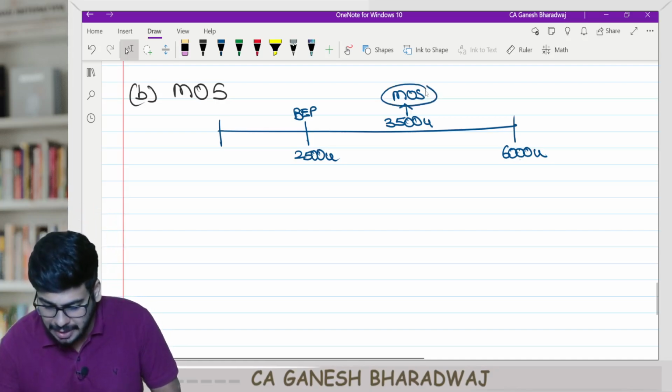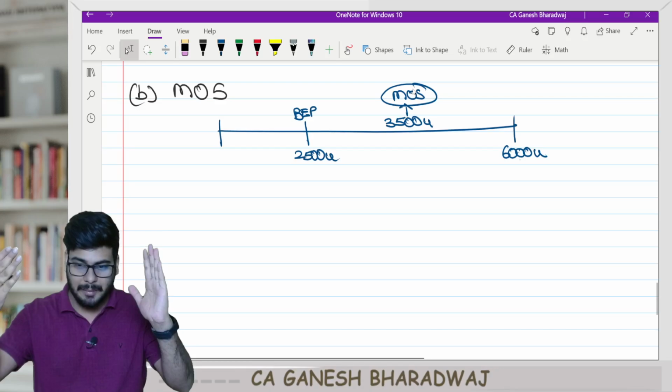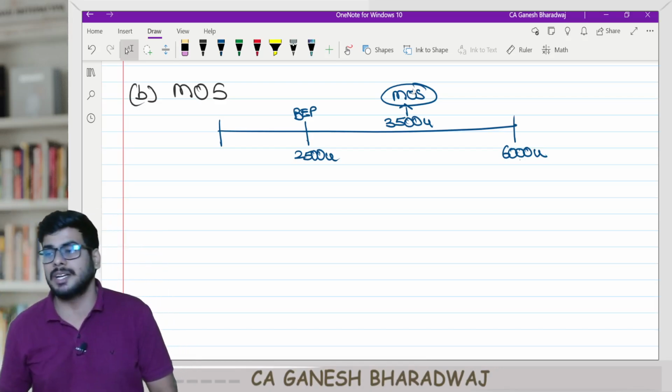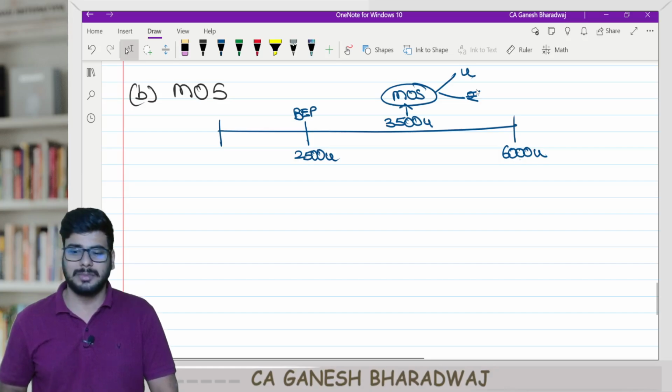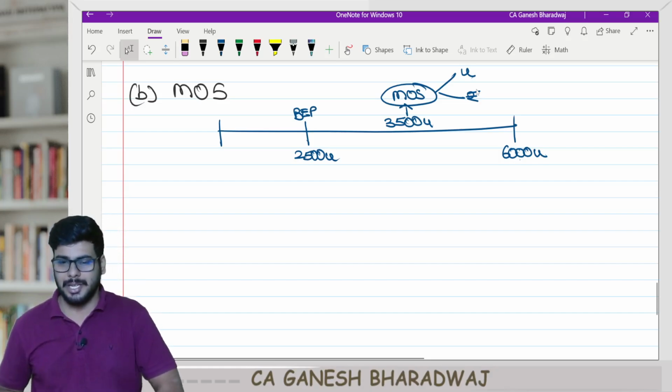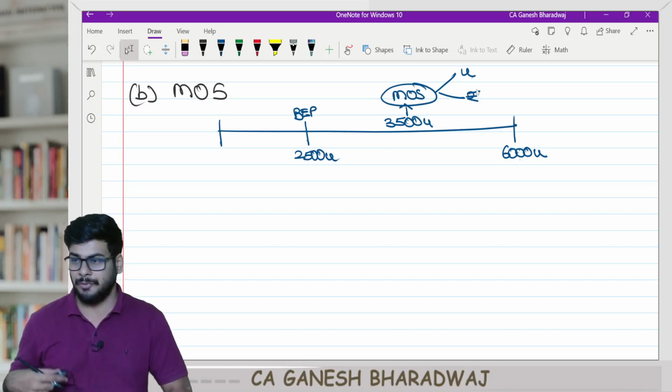So margin of safety means what? It is also sales only. The sales made over and above my break-even sales. Are you clear with this? So now margin of safety can also be expressed in units. It can also be expressed in value. This is also sale only, no? Guys, are you all able to follow this?